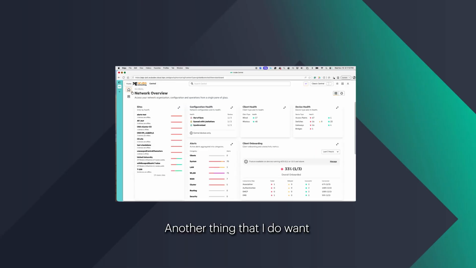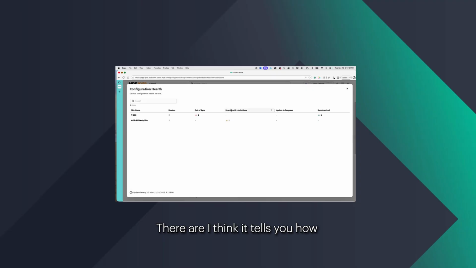Another thing that I do want to talk about is config health. We have this widget on the main NOC page itself that talks about how the configuration health is across devices. I think it tells you how many devices are there, how many of them are out of sync, how many of them are synced with limitations. Anything that you see in bold is actually clickable.